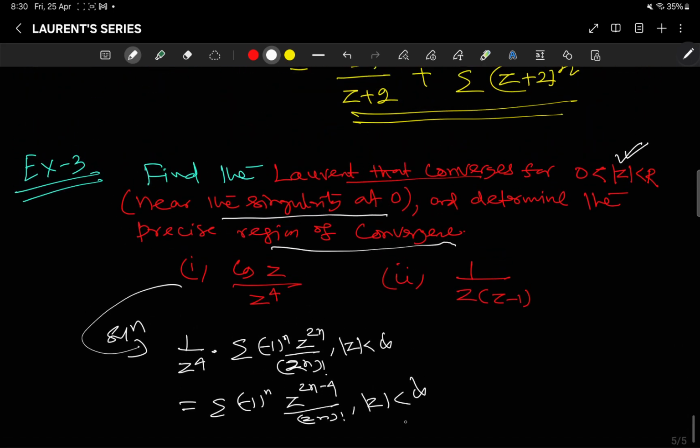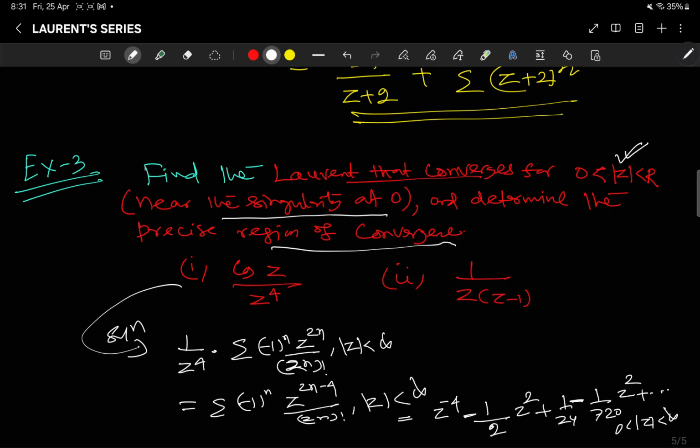And if you split it, it will be z to the power minus 4, minus 1 by 2 z to the power minus 2, plus 1 by 24, minus 1 by 720 z square, plus dot dot dot, and here 0 less than mod z less than infinity. This is the region of convergence here.